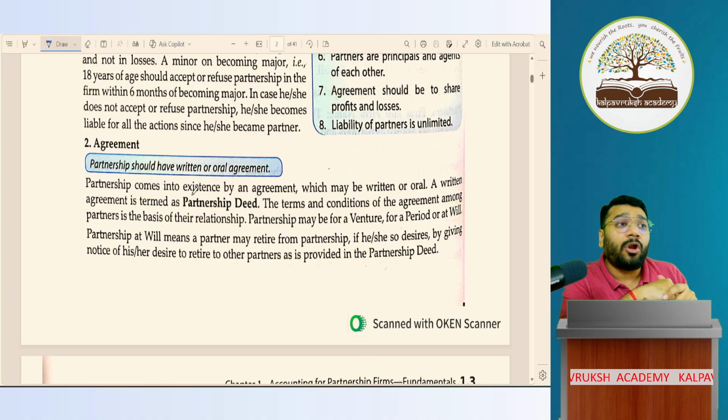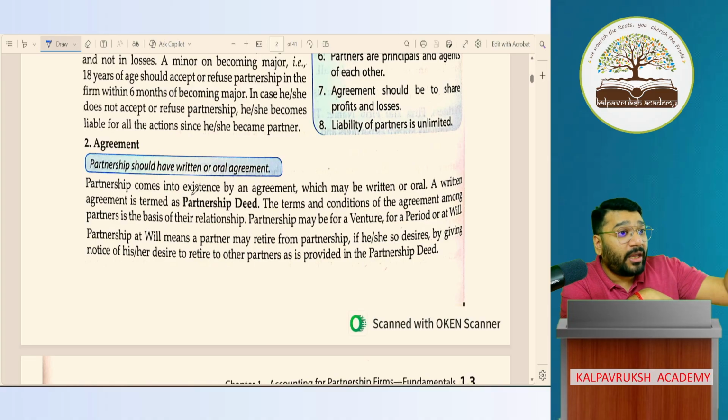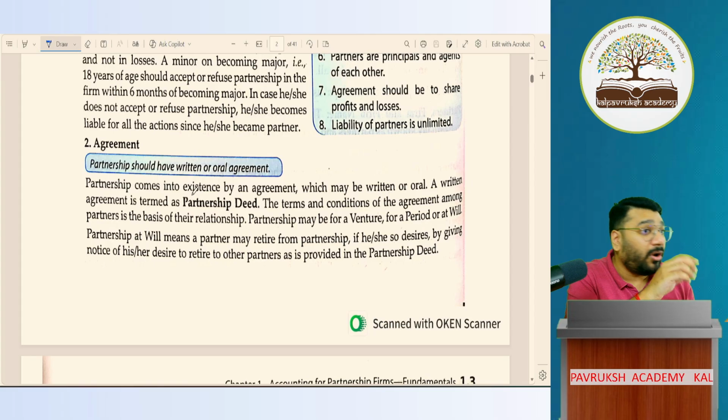Is that compulsory or optional? It is optional. But when you come to LLP, when you come to companies, is registration mandatory? 100% yes. Without registration, you cannot incorporate the company or the LLP. Got it?